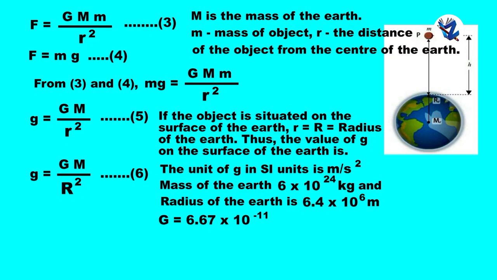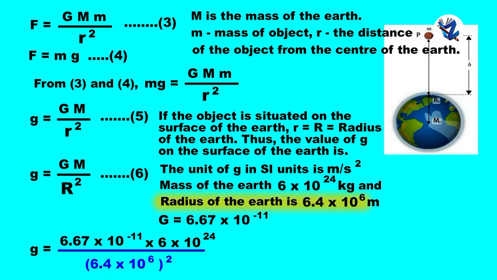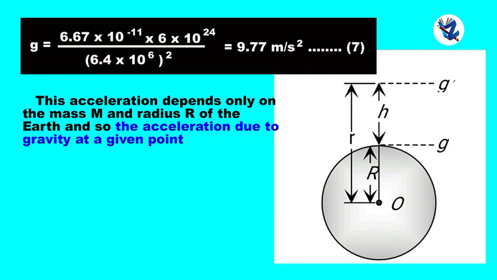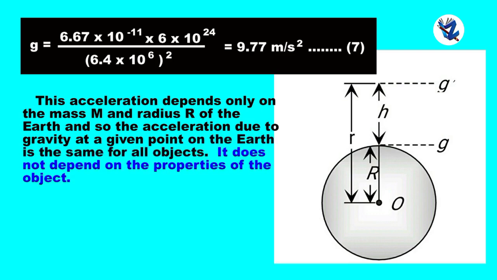Using this, we get g is equal to 6.67 into 10 raised to minus 11 into 6 into 10 raised to 24 upon (6.4 into 10 raised to 6) square, which is equal to 9.77 meter per second square. This acceleration depends only on the mass M and radius R of the Earth, and so the acceleration due to gravity at a given point on the Earth is the same for all objects. It does not depend on the properties of the object.